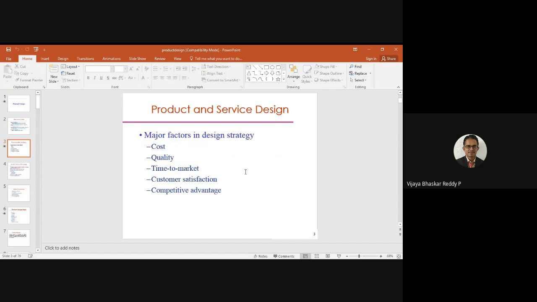Okay, and time to market. When you are producing something, that is the time for marketing. When there is a demand, at that time you need to act. We have seasonal products, like Thums Up or something else. There are demand fluctuations throughout the year.